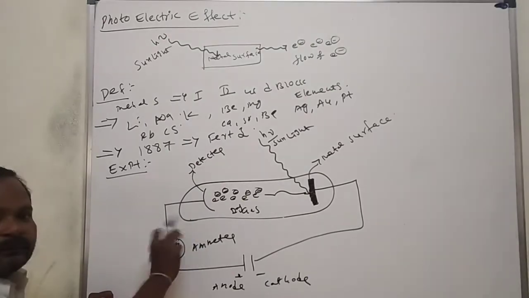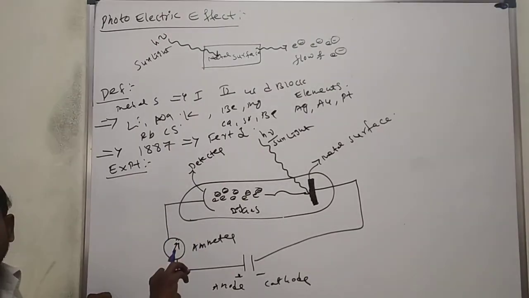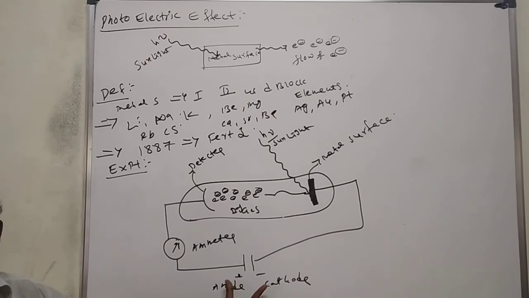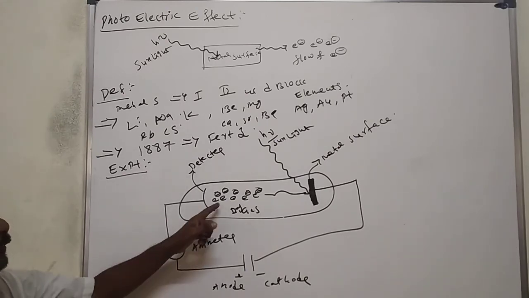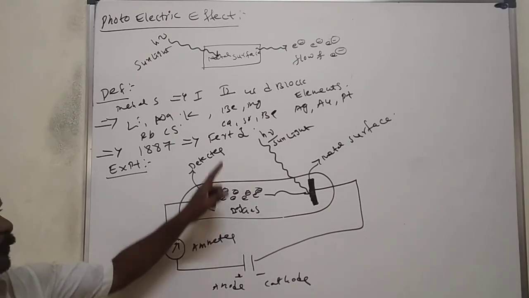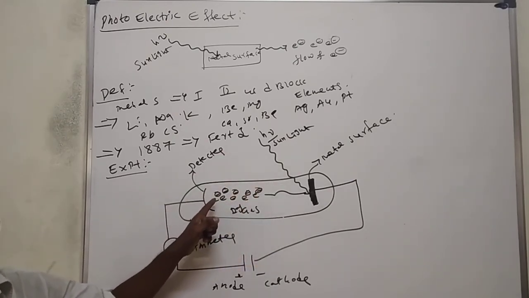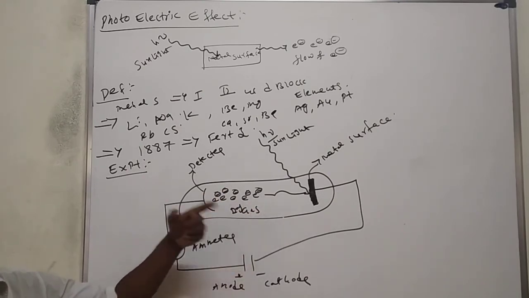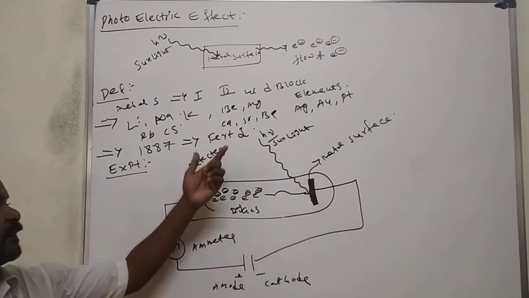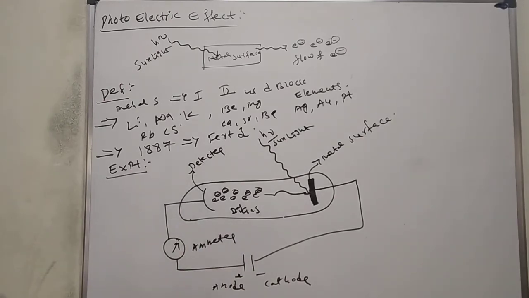If you arrange any bulb here, the bulb will glow, which means current passes through that bulb. How is current produced here? With sunlight, when it falls on the surface of the metal. This is proved by this experiment.